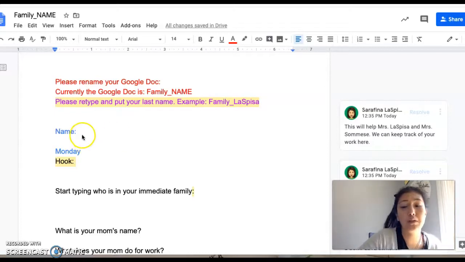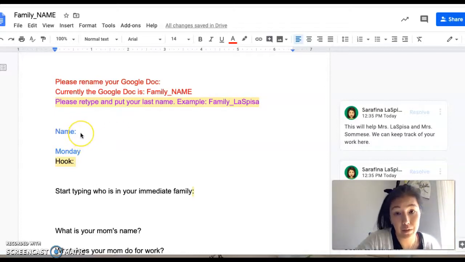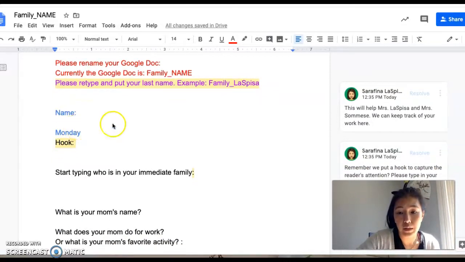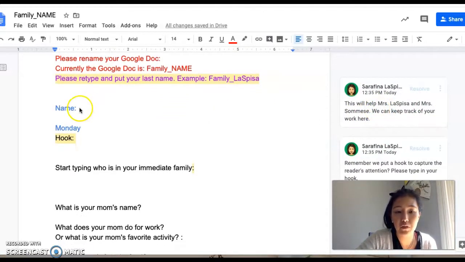Then what you're going to do is put your name here, and you're going to type everything, boys and girls. We're not going to be writing on your paper. It's going to be a lot easier for myself, Miss Samisi, and your parents to just type it, and then we can give you the feedback that we want to see how you're doing. If you need to work on anything, if you need to add more details, it'll be easier this way. So again, here's just some notes to remind you of what I was just speaking about, boys and girls. Once you finish writing your name, like Miss Laspiza is going to do,